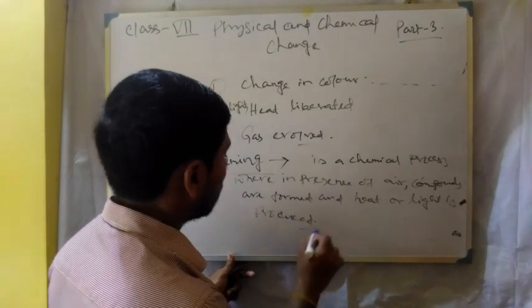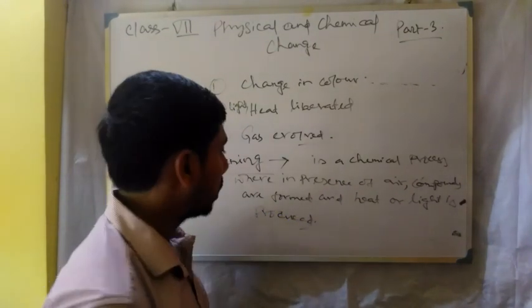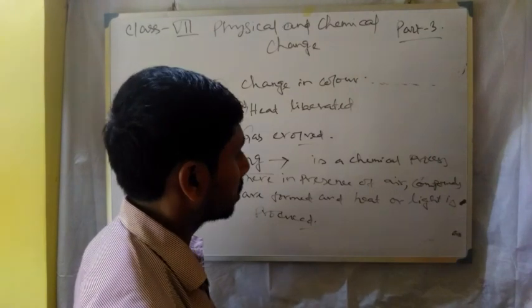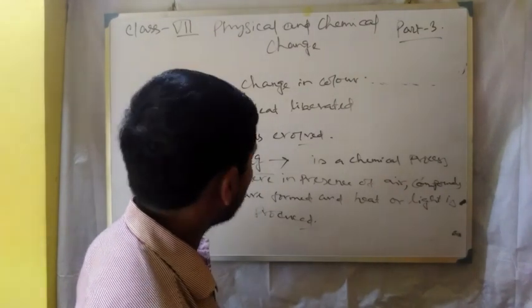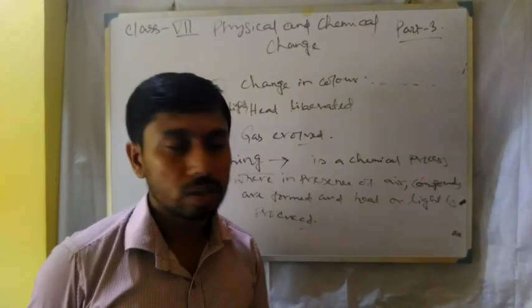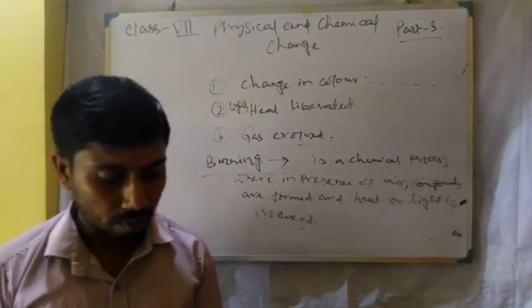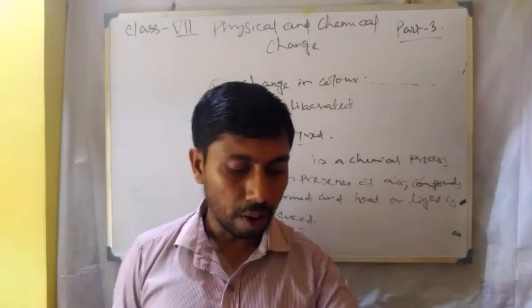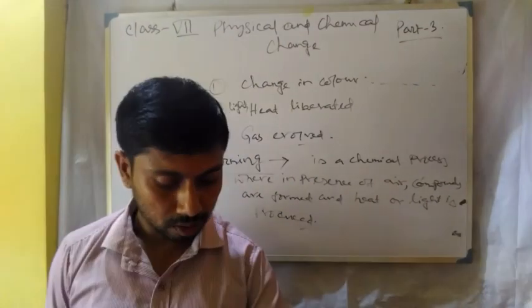So this is the definition of burning. It is a chemical process where in the presence of air compounds are formed and heat or light is produced. So you have to define what is burning.